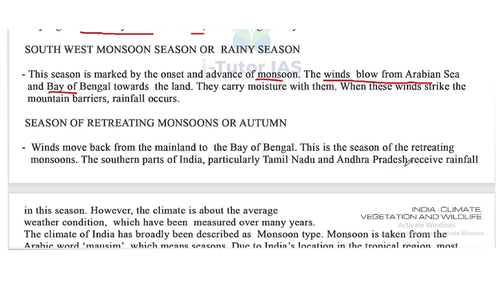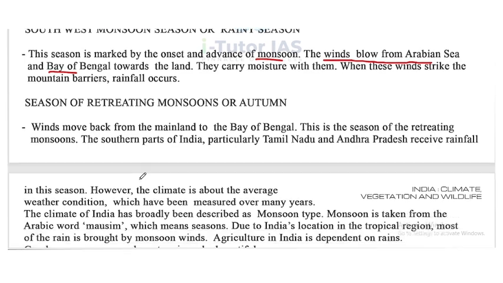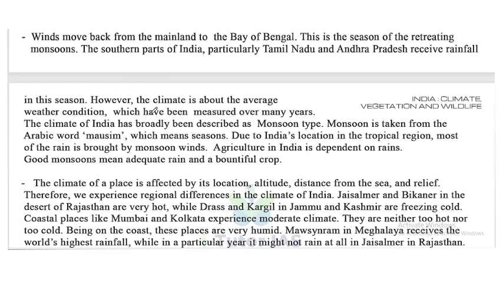Now, the last one is the season of retreating monsoon or autumn. Winds move back from the mainland to the Bay of Bengal. So at this time, the winds move back from the mainland and go back to the Bay of Bengal region. This is the season of retreating monsoon. The southern part of India, particularly Tamil Nadu and Andhra Pradesh, receive rainfall in this season.